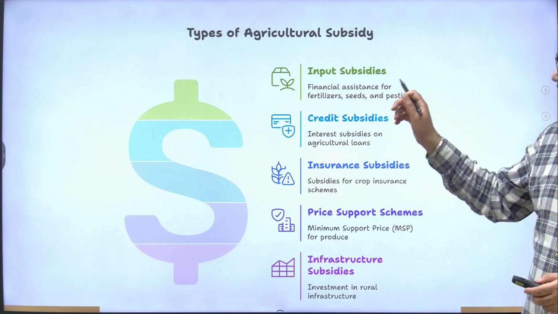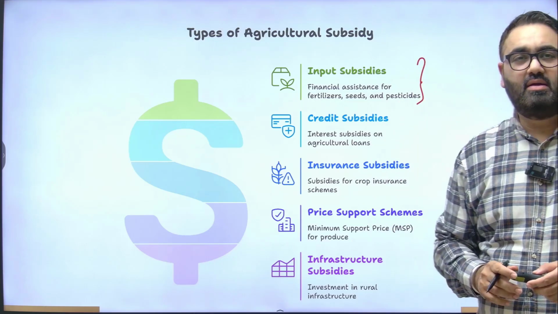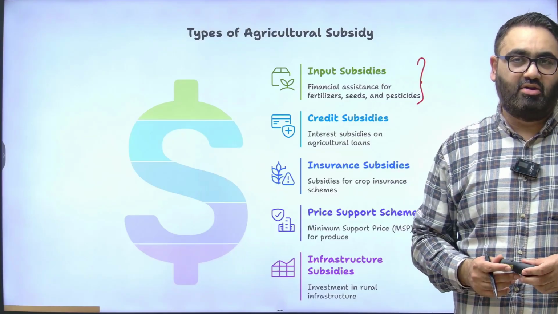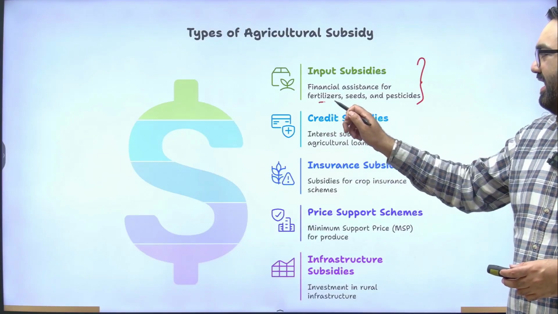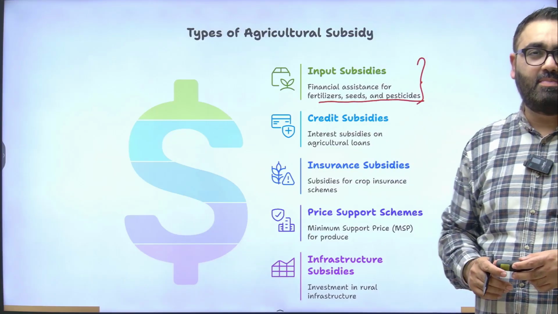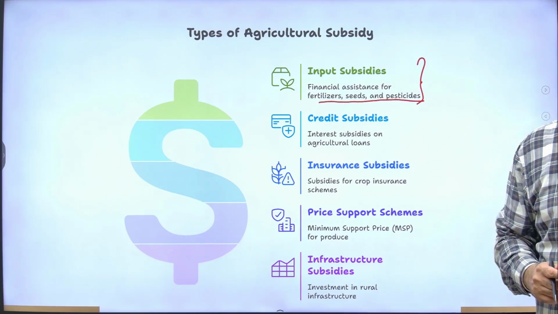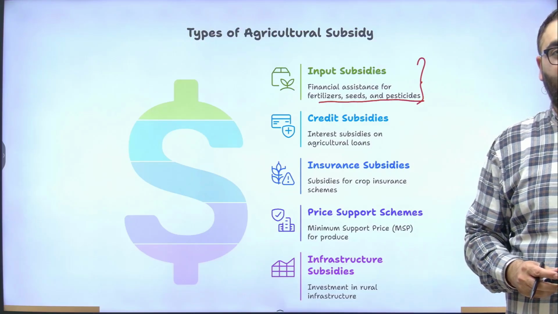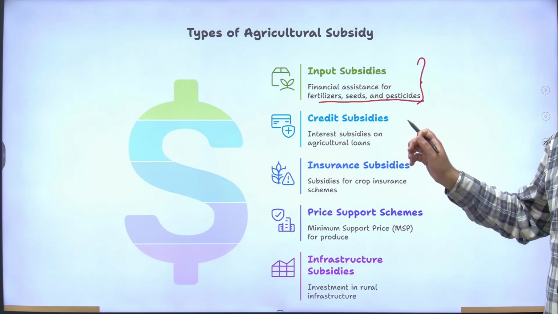We have something called the input subsidy, meaning subsidy to buy stuff that is an input, an ingredient in your farming. For example, seeds, fertilizer, pesticide. So the Indian government, for example, gives a huge amount of subsidy on urea, on fertilizers, etc., at much below the market price. There are credit subsidies given.